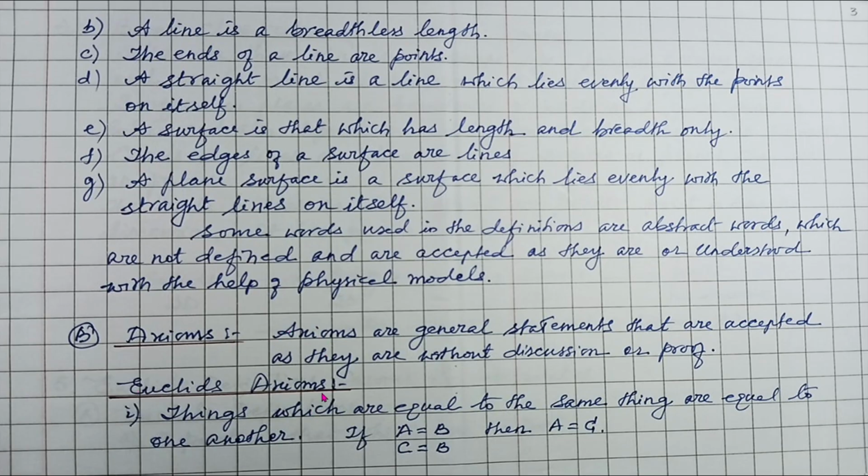Now, Euclid's axioms. Euclid gave a few axioms. Things which are equal to the same thing are equal to one another. This is a very important axiom. A very simple axiom, but very much true. If A is equal to B, C is equal to B, then A is equal to C. Okay, that is very important. So, things which are equal to the same thing are equal to one another.